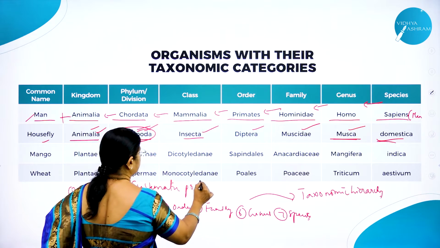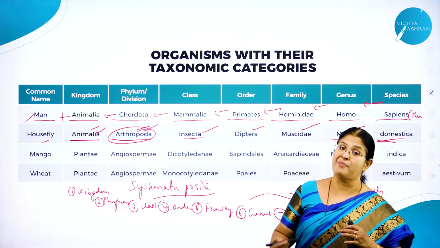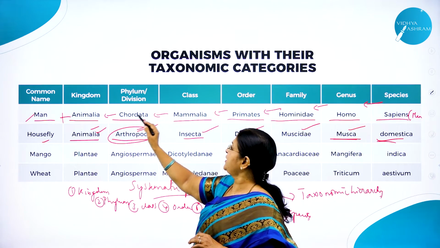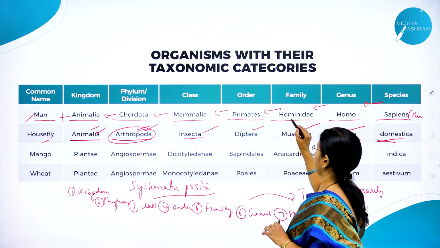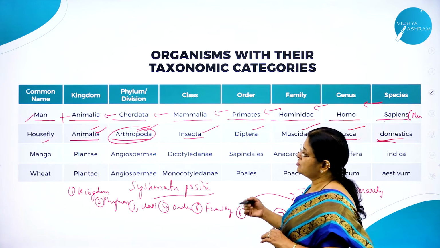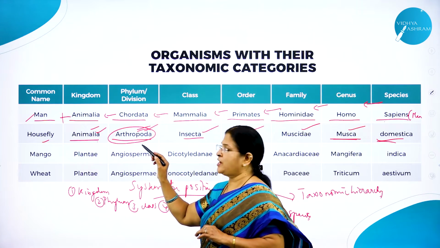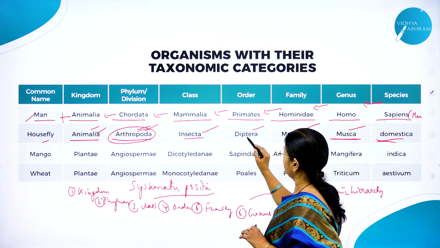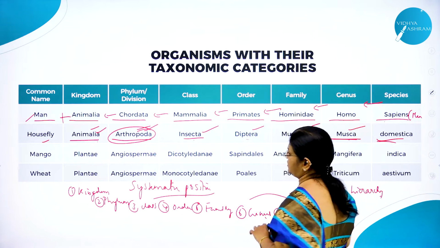Systematic position. This is asked in exam. Write the systematic position of man. How do we write? Man belongs to kingdom Animalia, phylum Chordata, class Mammalia, order Primata or Primates, family Hominidae, genus Homo, and species Sapien. For housefly, it belongs to kingdom Animalia, phylum Arthropoda, class Insecta, then this is order Diptera, family Muscidae, genus Musca, species Domestica.